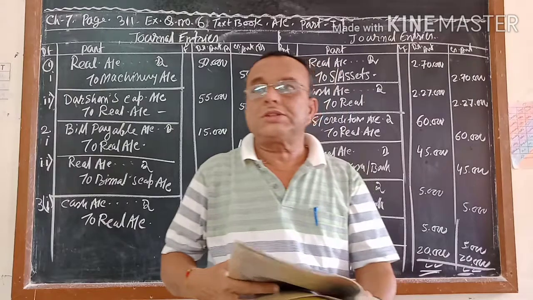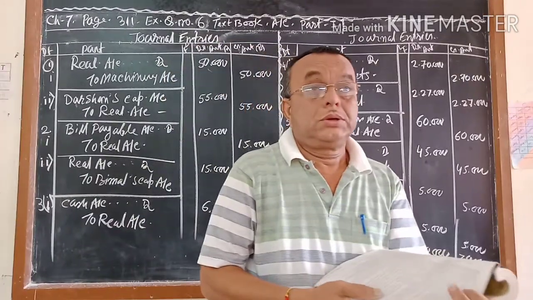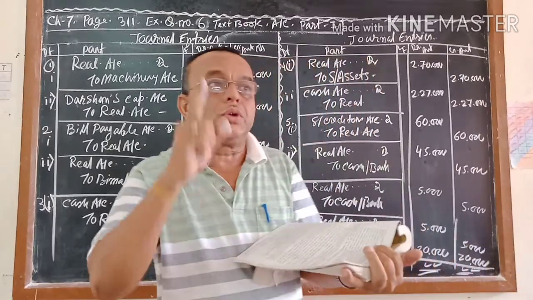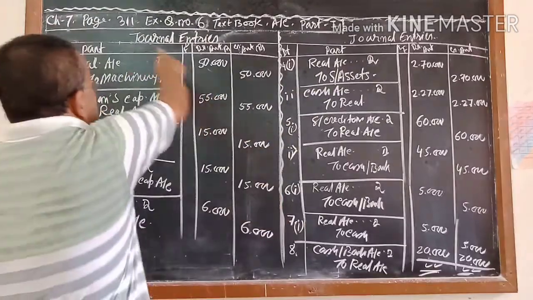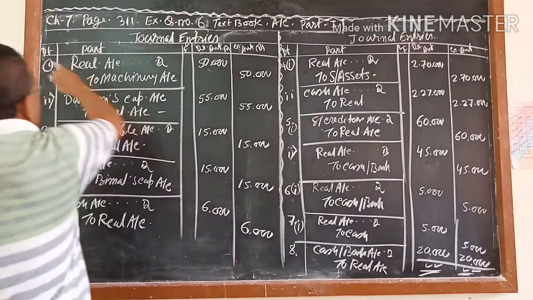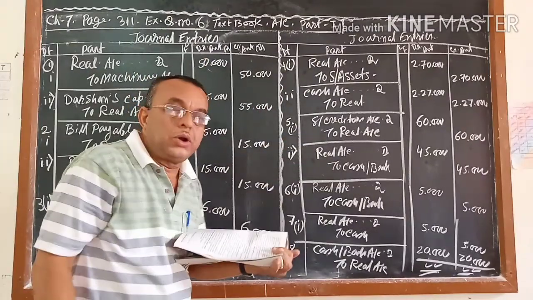Most of the students are doing perfectly, but some of the students are not. You should not give a teacher a chance to deduct marks anywhere. When you write the journal entries in the books of the firm, you write name, date, particulars, LF, debit amount, credit amount, all this.